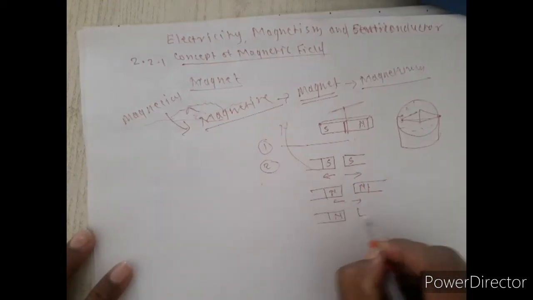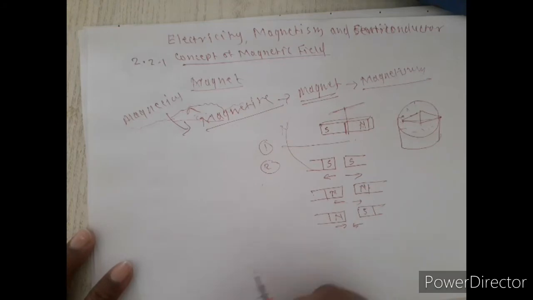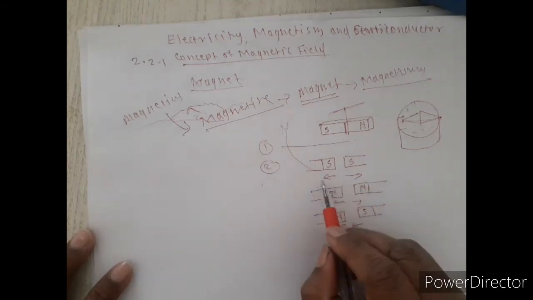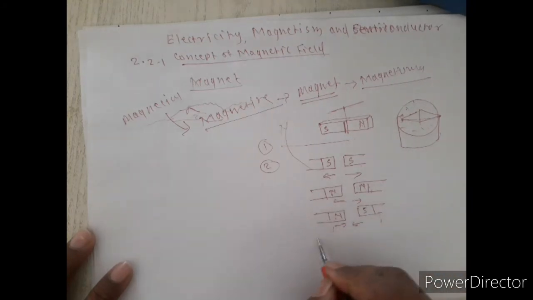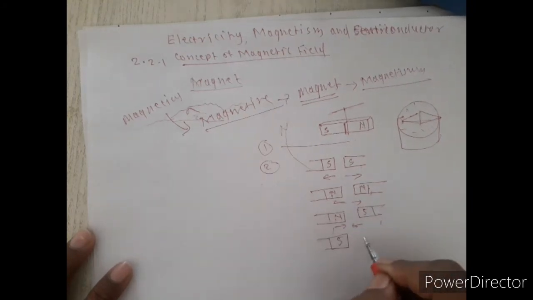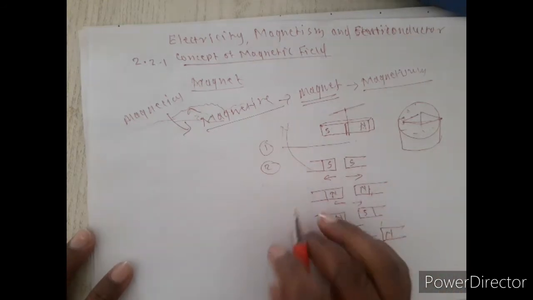If one is a north pole and another is a south pole, they will attract each other. Or suppose this is a south pole, it will also be attracted towards the north pole.